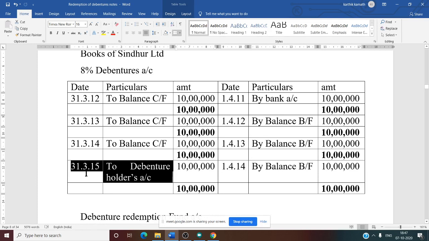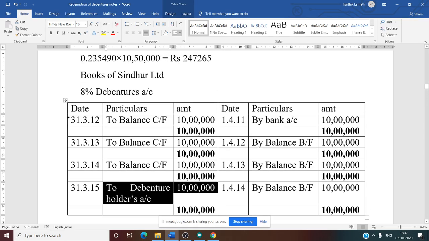Now, at the end of last year, to debenture holder. Why to debenture holder? You are paying this amount to debenture holder. That is why at the end of the last year, 10 lakh to debenture holder. That is nothing but debenture account debit to debenture holder account 10 lakh.